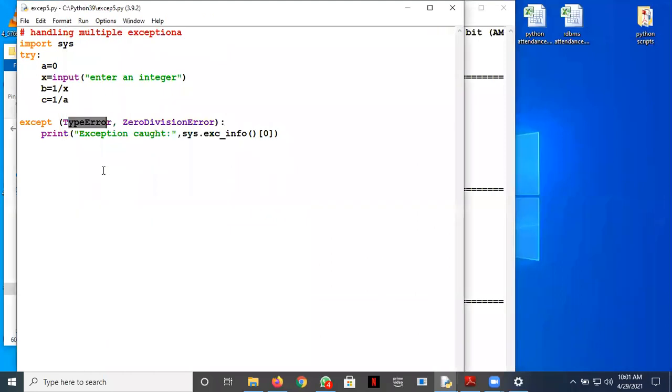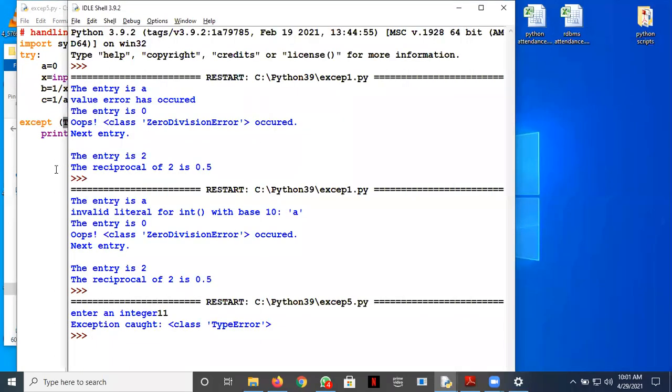And see, again we have used here this method sys.exc_info to generate. So whichever exception is handled out of these two, in this error b is equal to 1 slash x, it jumps into this except and it matches with this error. So that's why the output is exception caught, class TypeError.